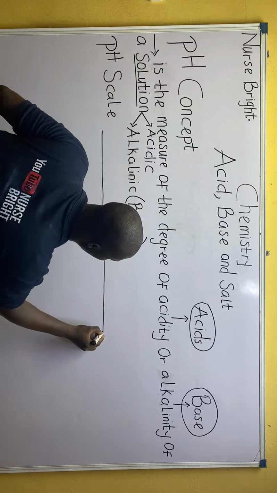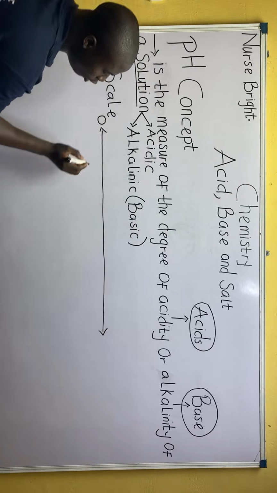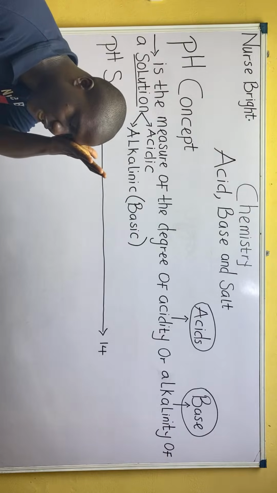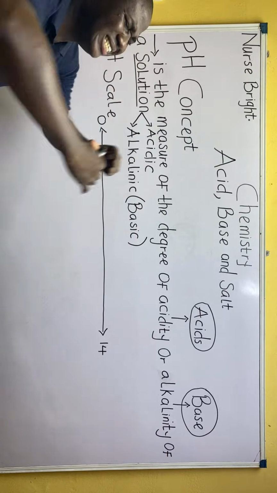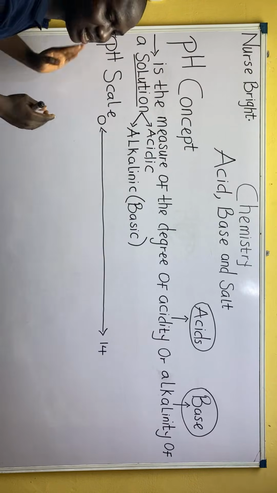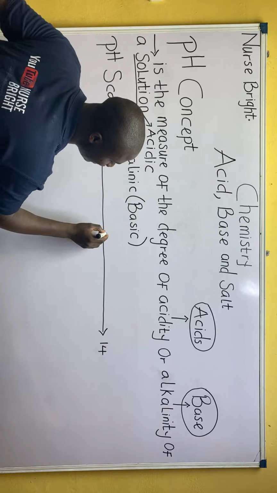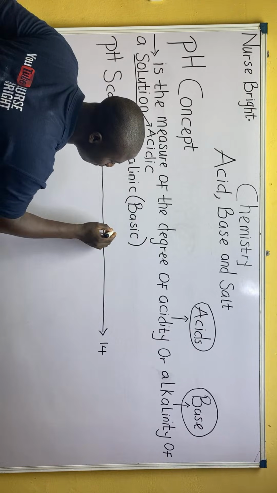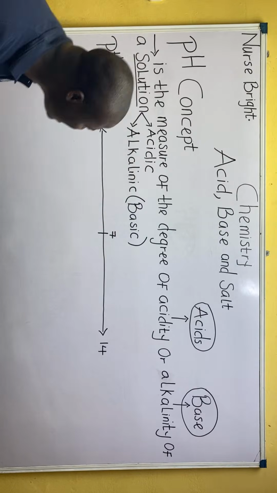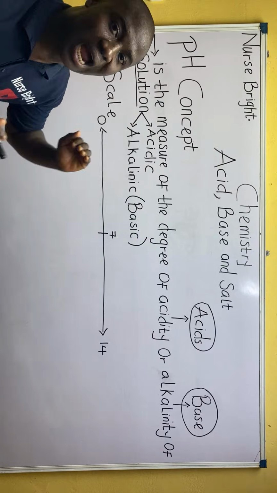The pH scale ranges from 0 to 14. Class, what did I say? The pH scale ranges from 0 to 14. You can see we have an arrow going towards 0 and another arrow going towards 14. I believe you know that at the middle we are going to get a number, and that number is 7. Just leave that, we'll come to that.